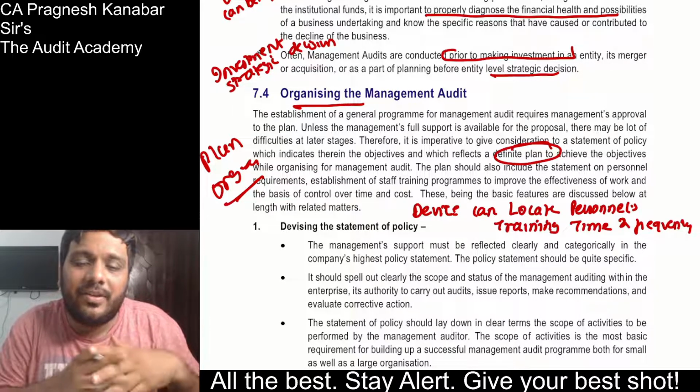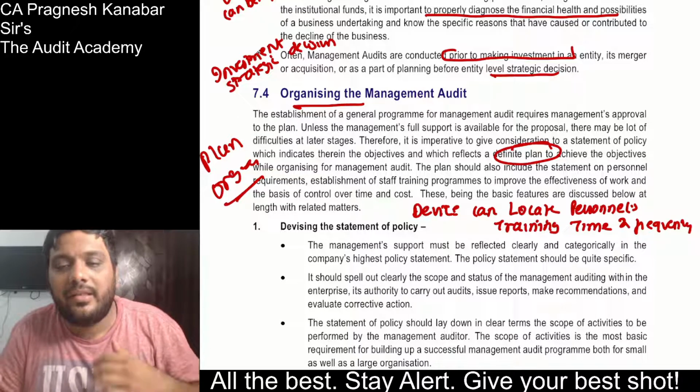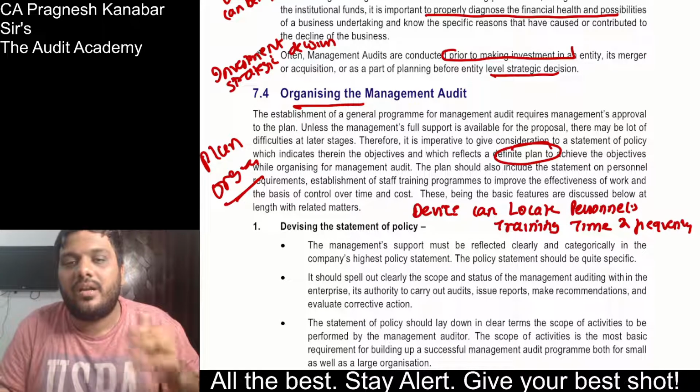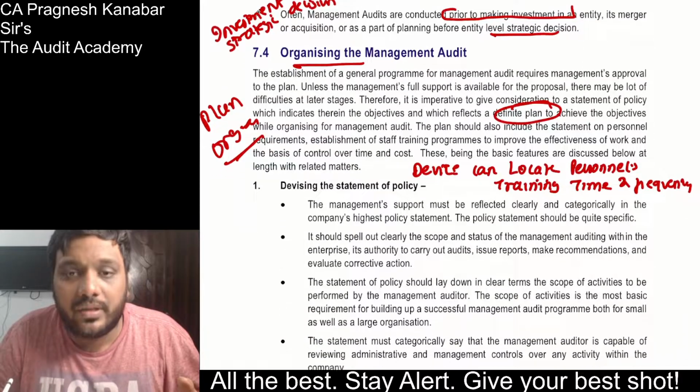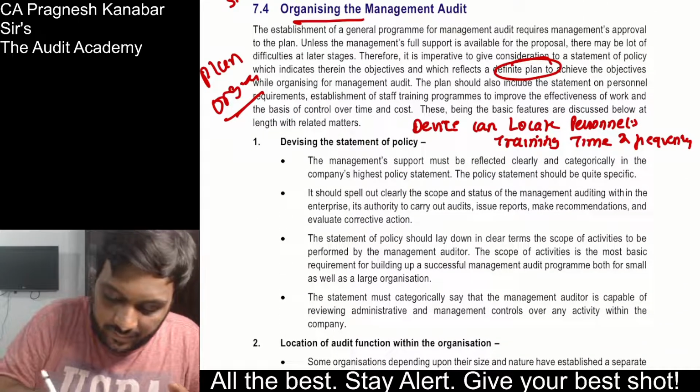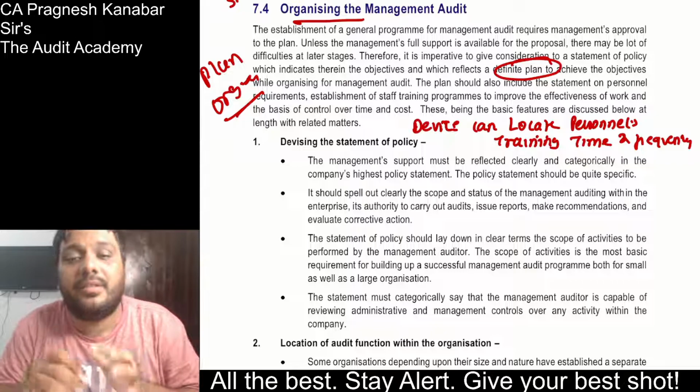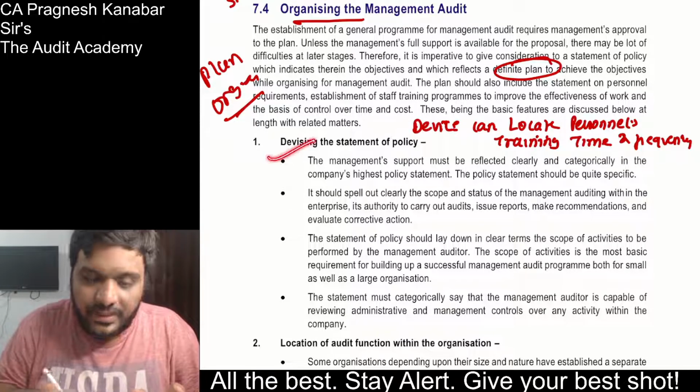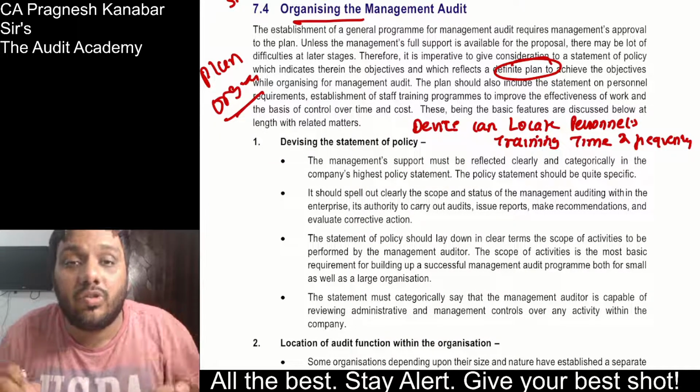But this is the problem where students just end up writing on their own and they do not write a proper structured content, and they end up losing out marks over here. Alright, so look at this. I will just structure your content, otherwise this you can write on your own. Devising statement of policy. There has to be clear scope.